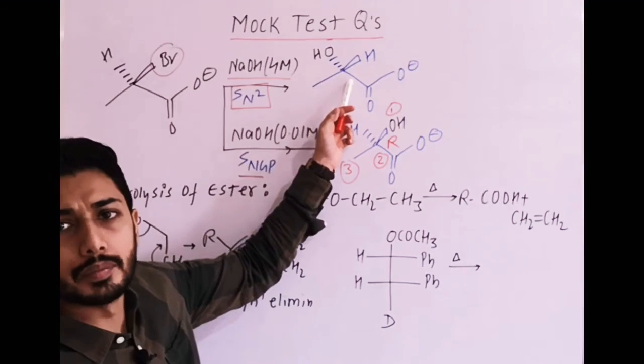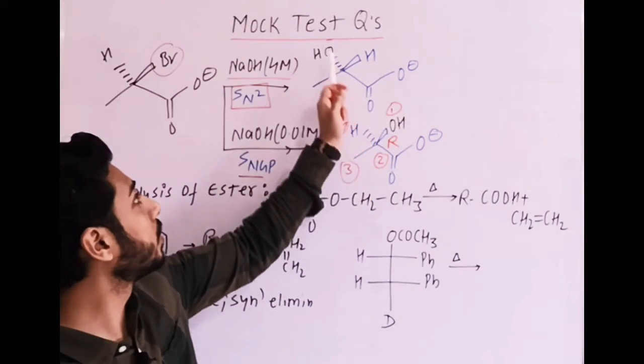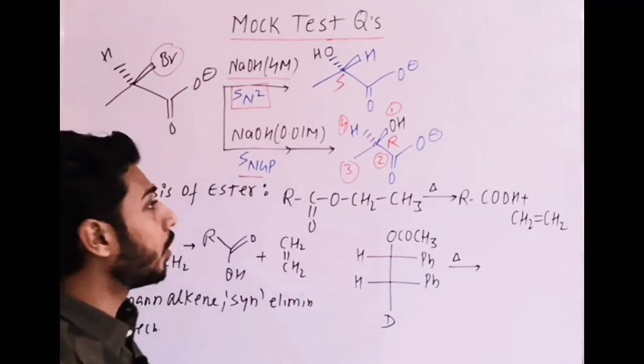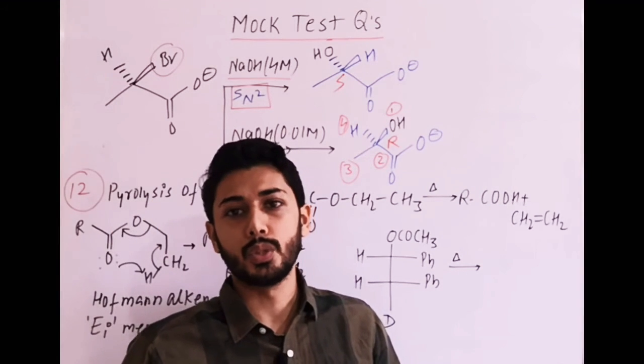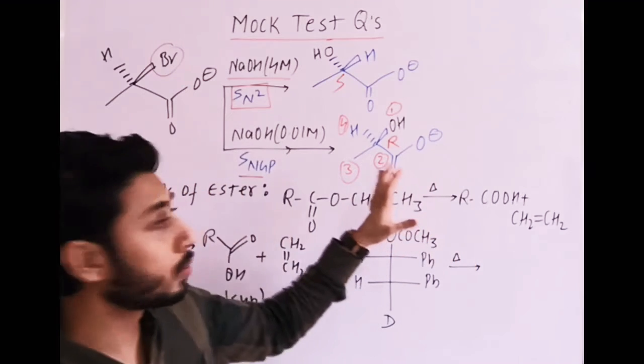If you check the other one, it should be S. Why? Because an odd exchange is there, one exchange is there, that means it has to be S. You can find that out later on. It means they are enantiomers, they are not diastereomers. So by options, if you solve that mock test paper, you will get this question.